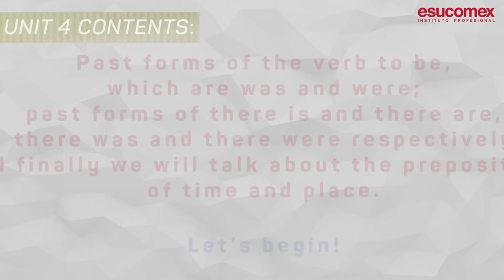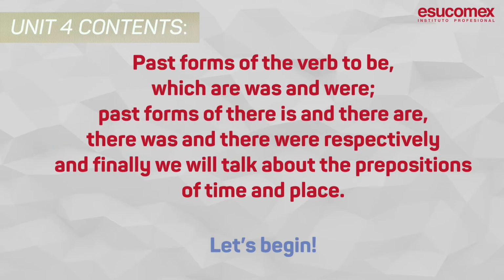In this unit, we will review the following contents. Past forms of the verb to be, which are was and were. Past forms of there is and there are, there was and there were, respectively. And finally, we will talk about the prepositions of time and place, in, on, and at. Let's begin.